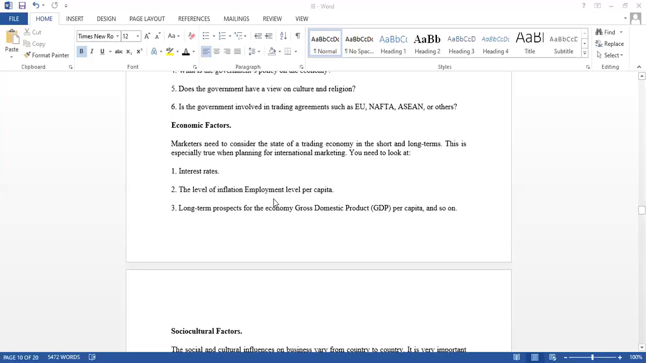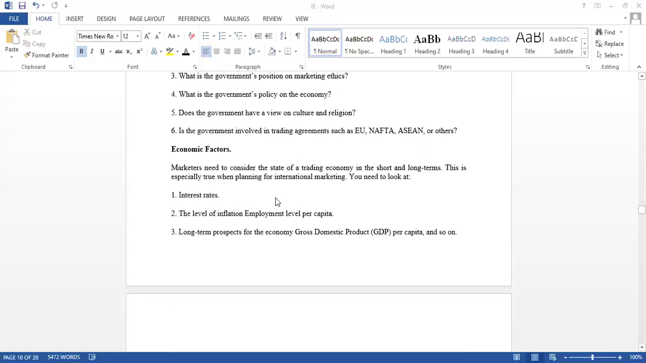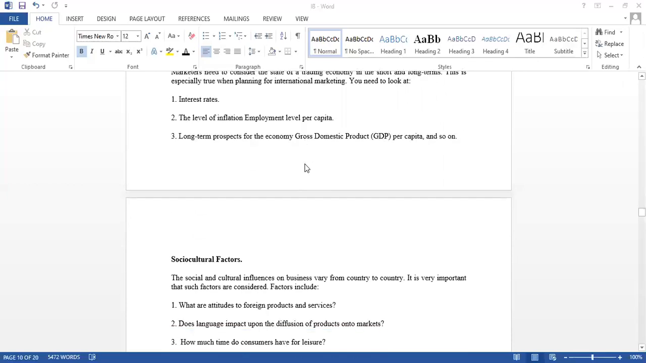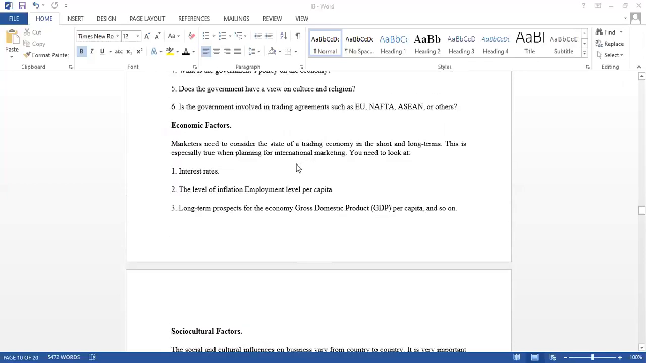Apart from these factors, some other important factors like economic policy, monetary policy, fiscal policy, and exit policy also have to be considered whenever you are entering a country to do international business. That is related to economic factors.